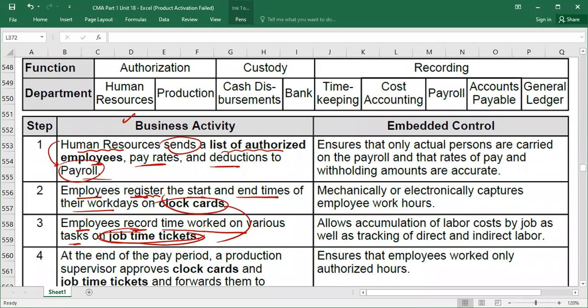Understood? Because these job time tickets later on we will send to the costing department, because they want to record the cost of the chair, labor cost of the chair, labor cost of the table, labor cost of the product. So that's why they are written. So employees record time worked on various jobs on the job time tickets.